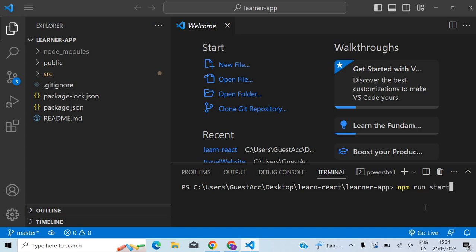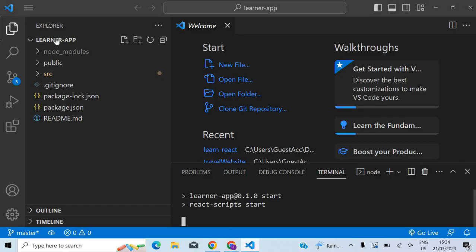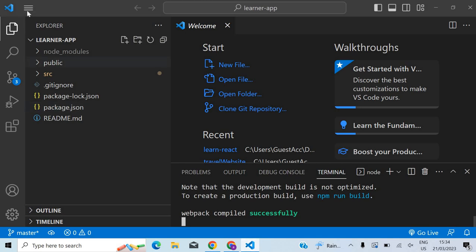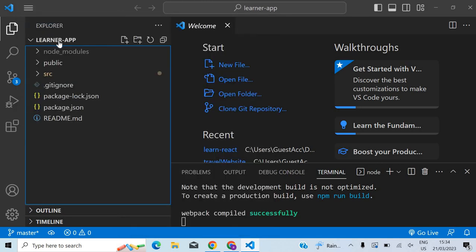So npm run start. No, I didn't delete anything. I just opened this folder itself in VS Code. Previously, I had opened the folder which was the parent for this folder. That is why I had to go inside this folder every time I used a terminal. Now what I did was, I went to File, Open Folder, so I opened this folder itself. This is the root level now.